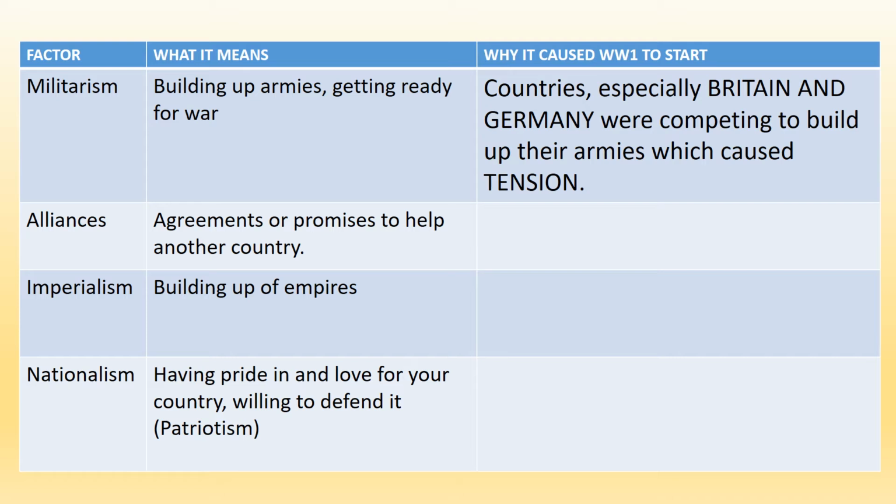Now why are these countries building up their armies, why are they building up their navies? It's to defend themselves in case of a war. So this was causing tension between the different countries in Europe at this time, particularly Britain and Germany, who were competing to build up their armies. So that's one reason why World War I starts, and that is militarism. Make sure that you've got that part of your table filled out. The next one that we're going to look at is alliances.